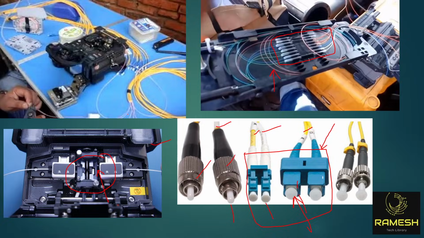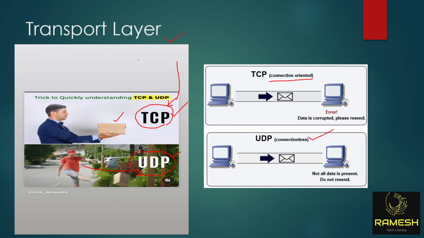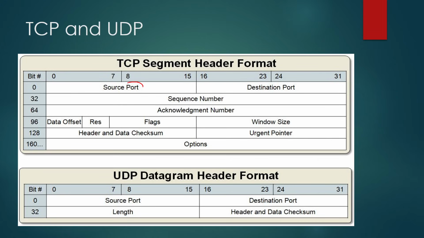Now TCP also has a header. TCP has a TCP header, UDP has a UDP header. The data is represented in the form of ports. This is a TCP header, this is a UDP header. Guys, I'm telling you, if you want to get a job in a product based company, you must learn everything about TCP. Very important. This entire internet works based on TCP. You need to learn each and everything about TCP. Don't worry, I will teach you each and every field of TCP day by day. But today I'm going to tell you the two important fields in TCP: source port and destination port.